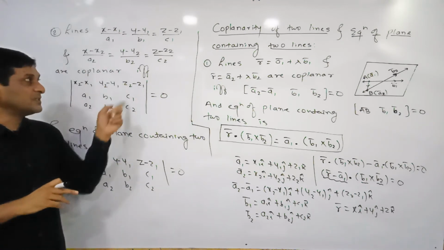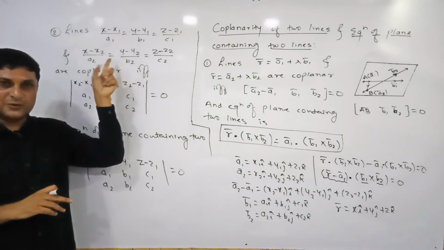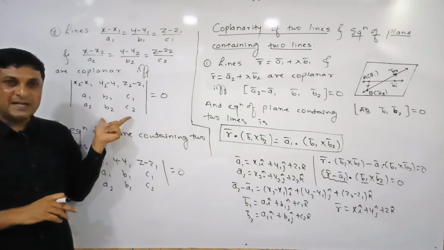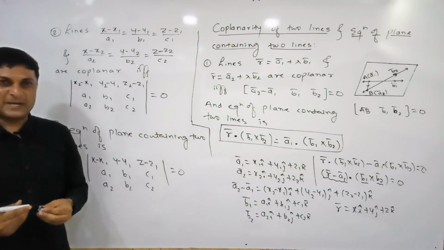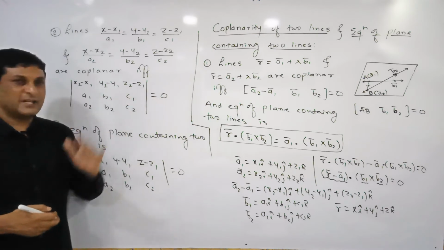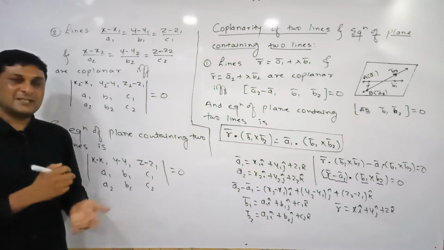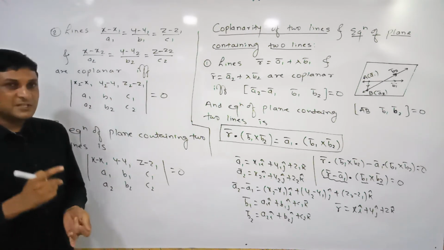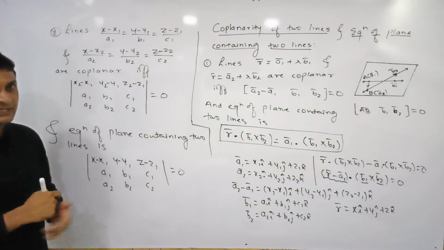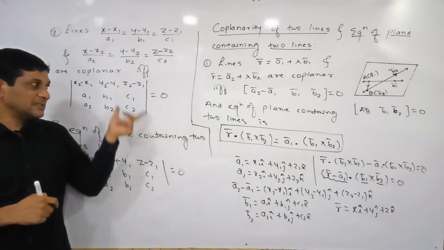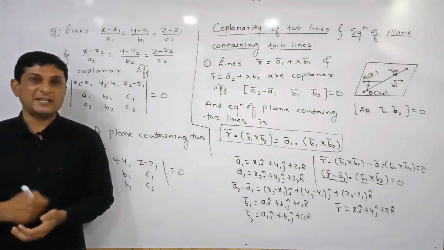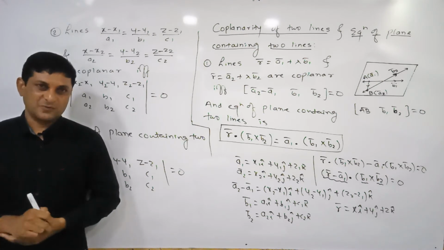All these values we can easily find from the equations of the two lines, and if this condition is satisfied, at that time we can say that the lines are coplanar. This condition is satisfied if the value of this determinant is 0. Once the lines are coplanar, then to find the equation of the plane containing these two lines, this formula is applicable. Both of these results are applicable if the given equations of the lines are in Cartesian form.